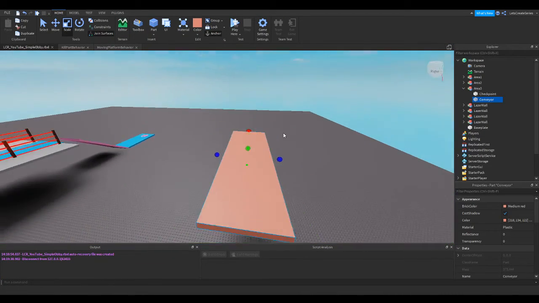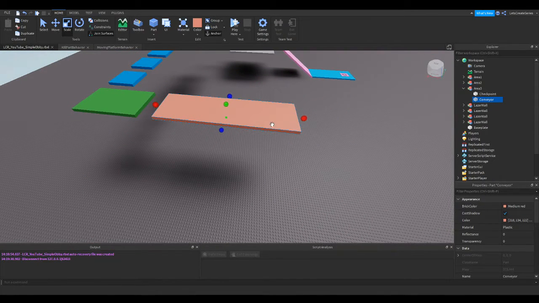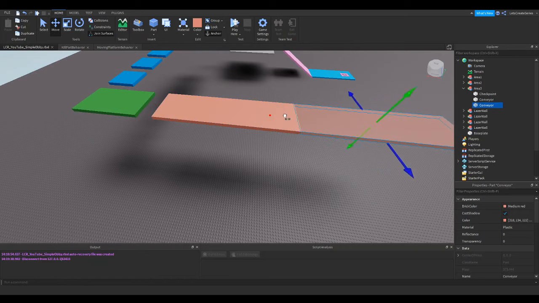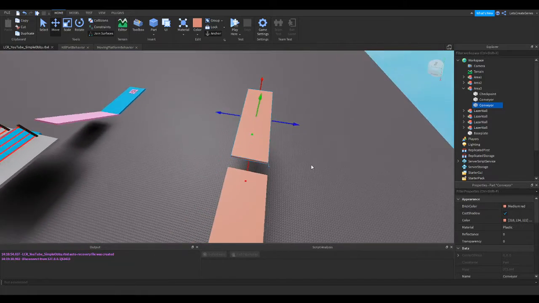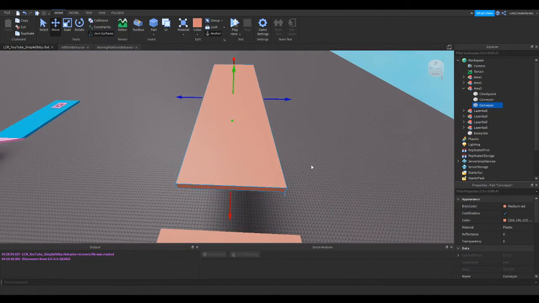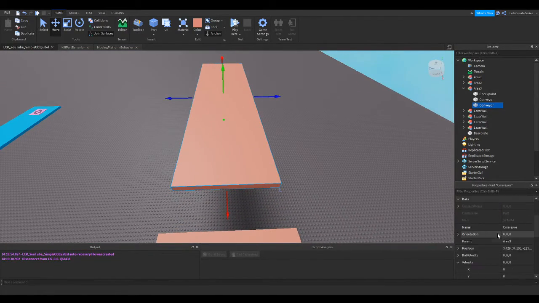And so maybe now I will duplicate our conveyor and move it out. And then I'll rotate it. Well, we're going to rotate the way it pushes from the left to the right. And we can do that by changing that velocity to -20.